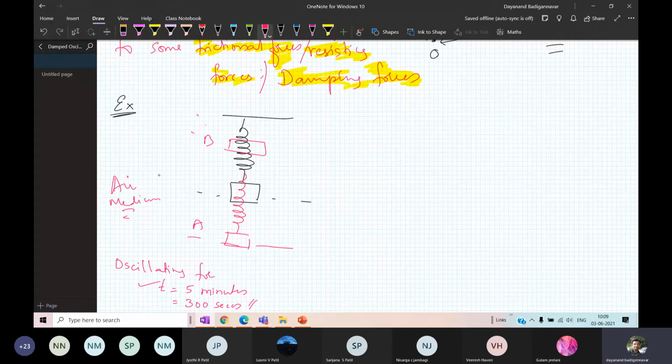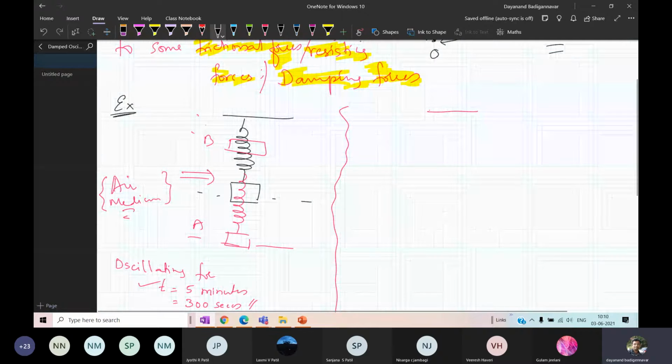Why? Because there is an air medium. What happens after that? Slowly the air is acting. You have the airflow. The airflow is going to stop the oscillation because of the friction. Now what I will do is take the same spring mass system. Now I will introduce one more damping to it.